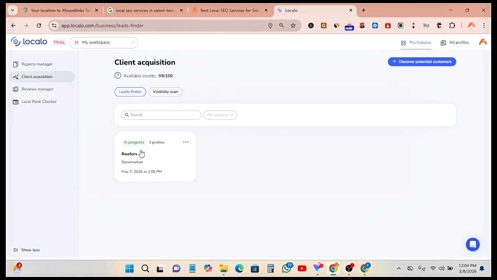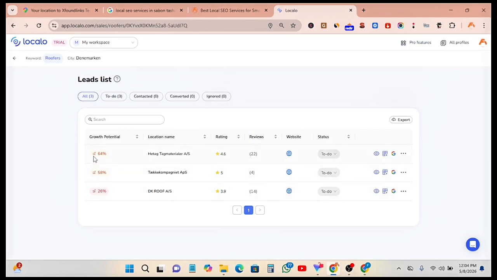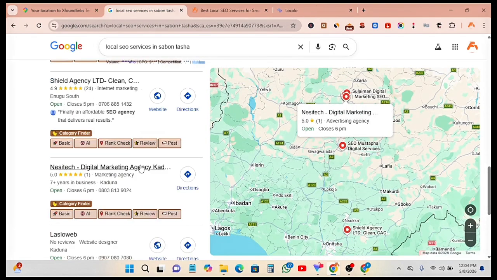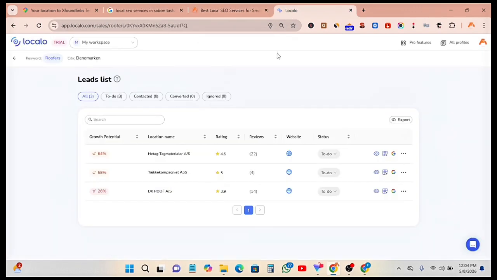So this is the client acquisition tool. Just click on it. As you can see, this is one of the client prospecting I did yesterday, which I'm still working on. Once you search any business, it will actually populate the ones that have issues, Google business profiles that have issues. Instead of you going to Google Maps and start searching for local businesses that have issues, you just use a simple tool like this. As soon as you type something like dentist in Denmark, it's going to populate profiles with issues and also guide you on what to do.